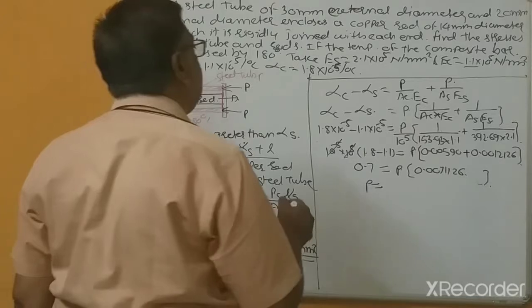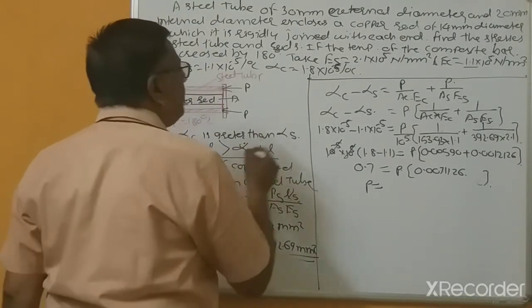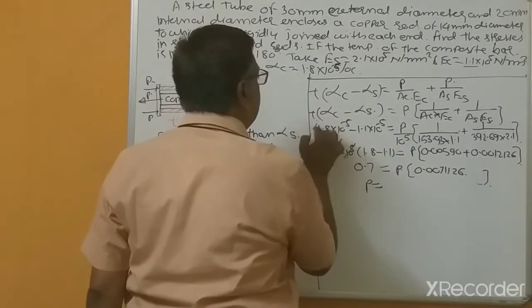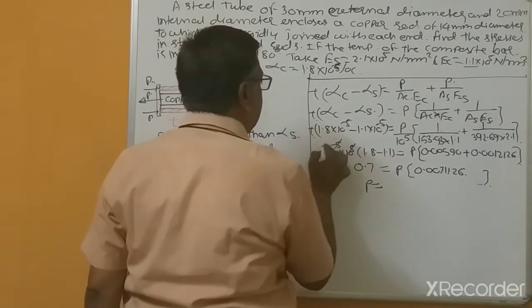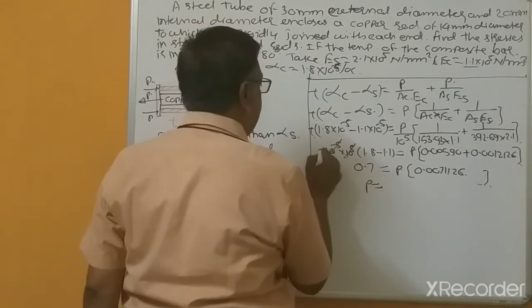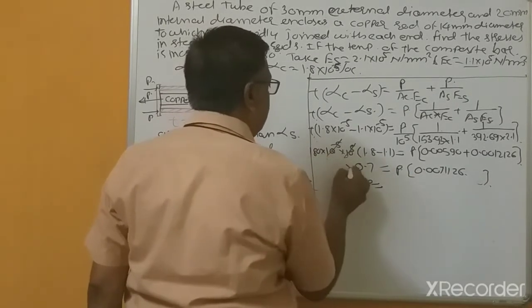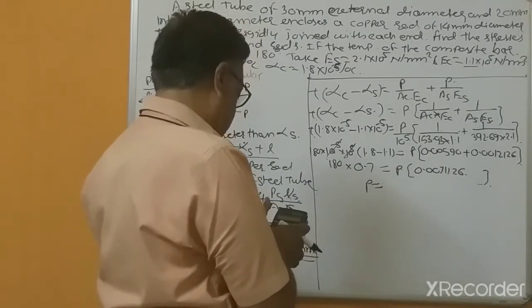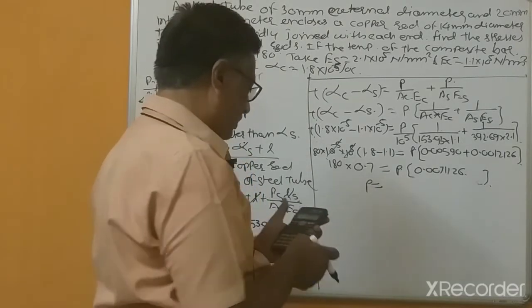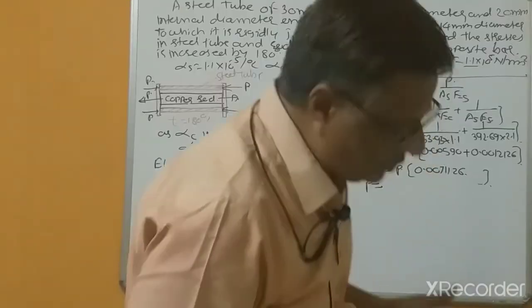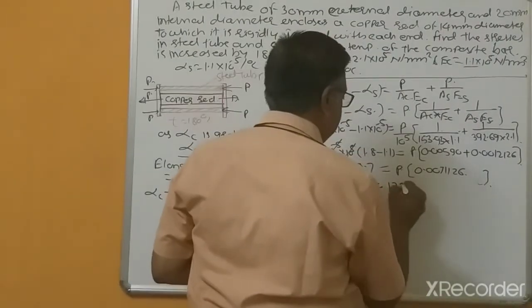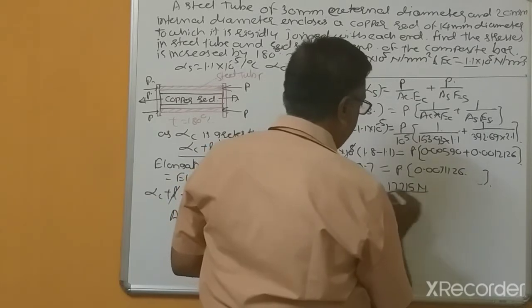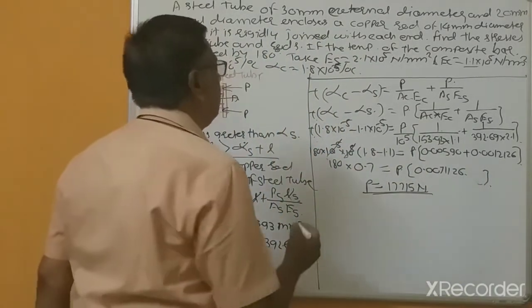One term we missed here is the temperature. Here it is multiplied by temperature, which is 180. So the force is about 17715 Newton.